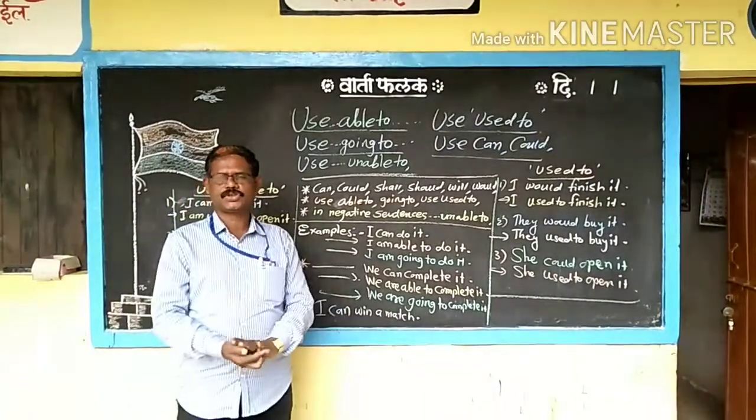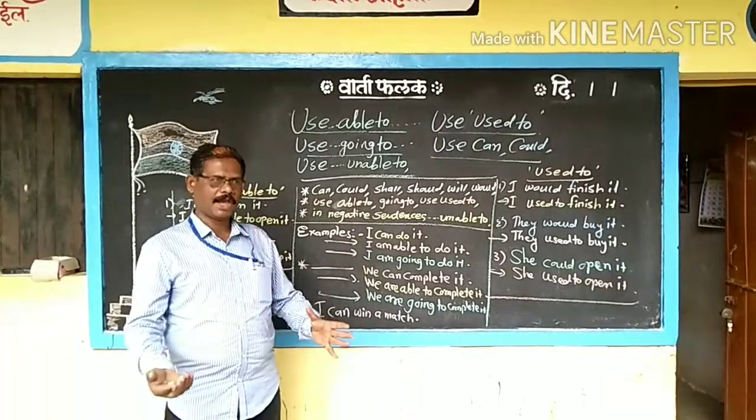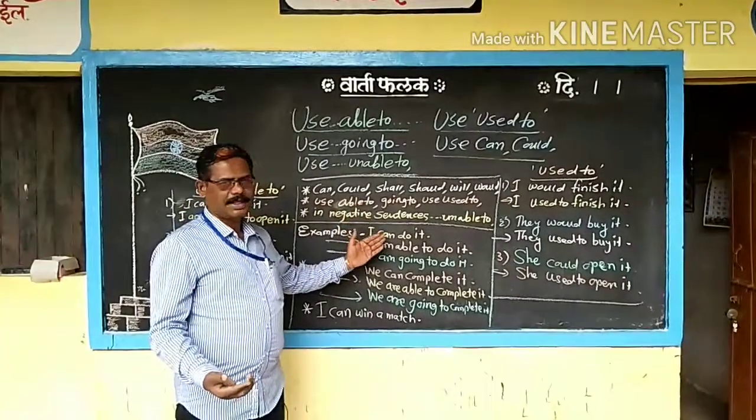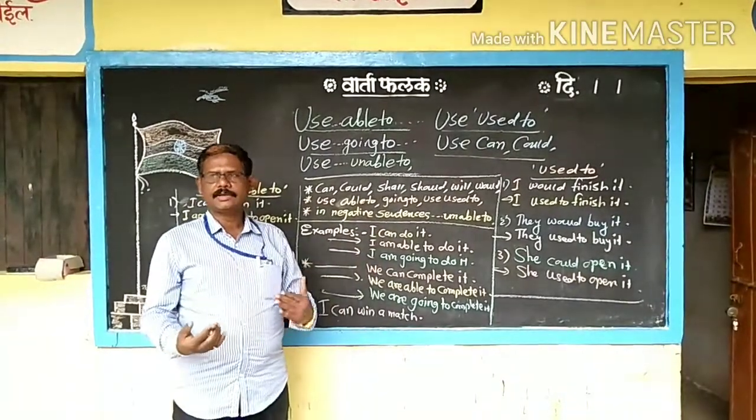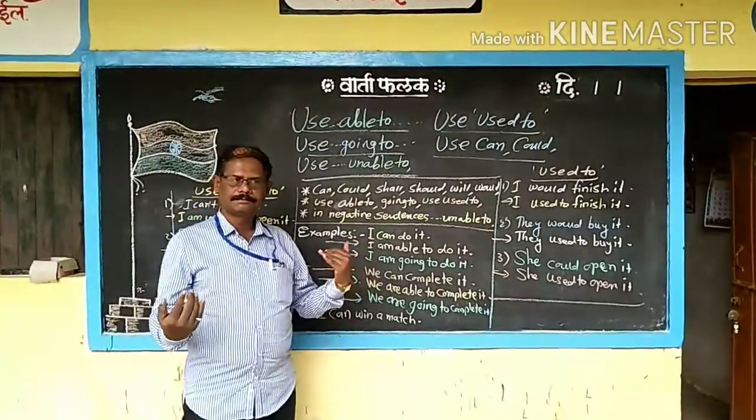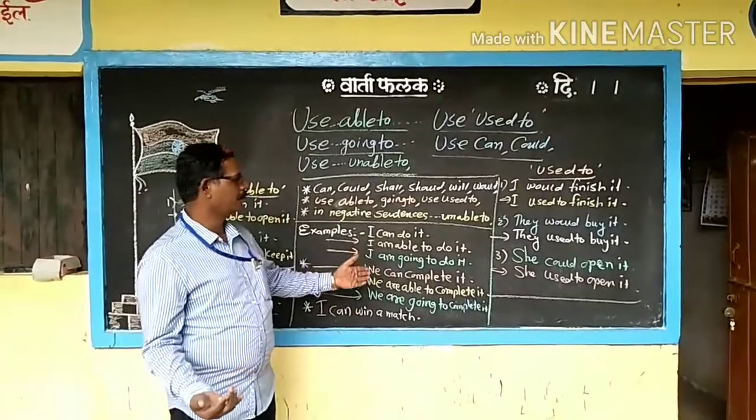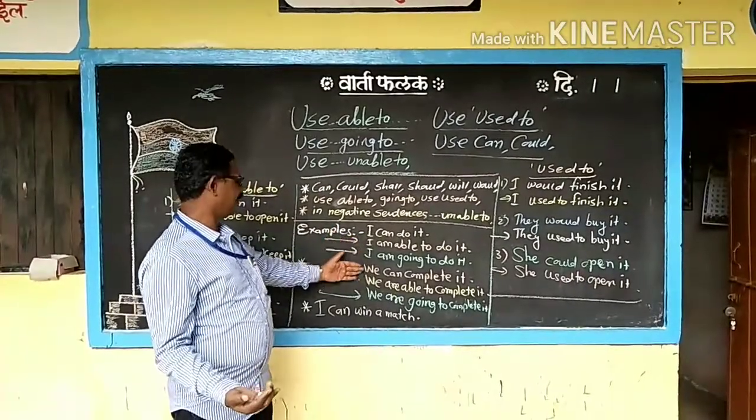I can win a match. I am able to win a match. I am going to win a match. Going to, able to, on the place of can, and we are taking the helping verb properly, then we are using able to and going to. These examples are here. Very nice.